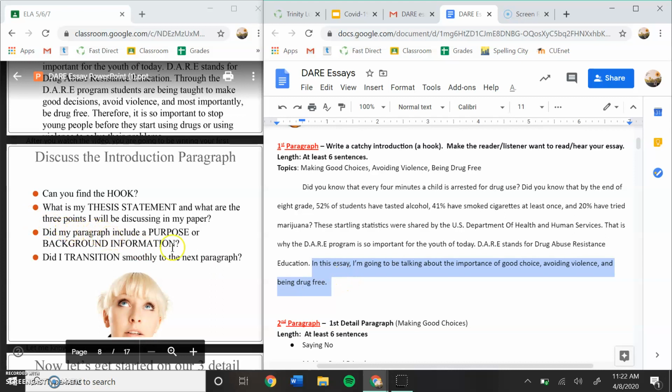Did my paragraph include a purpose or background information? Yep. So this would be the purpose right here and a little bit of background information about DARE. And did I transition smoothly to the next paragraph? We do not have a transition, so maybe I just want to insert into my notes, make transition here. Okay. And then I'm going to leave it at that because that's good for my first paragraph. I'm going to go ahead and move on to my second paragraph.